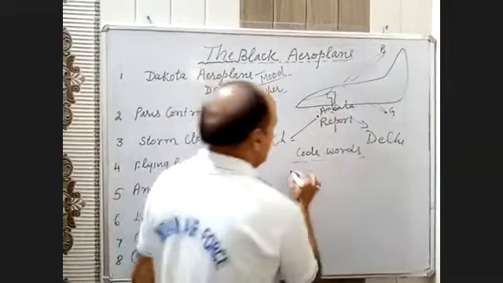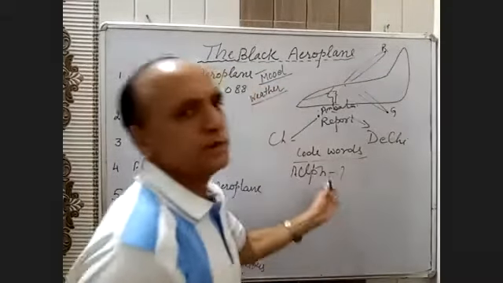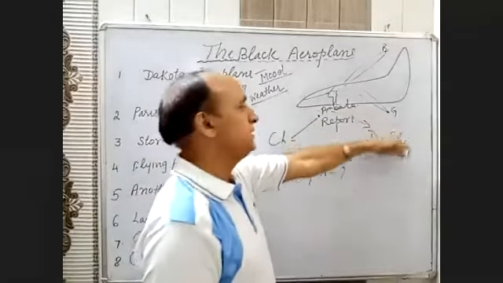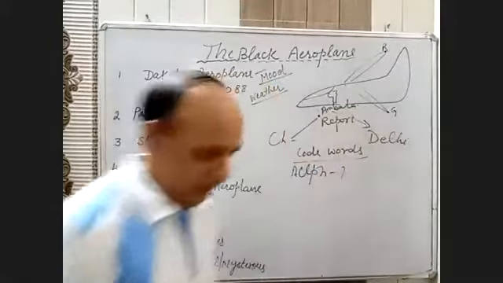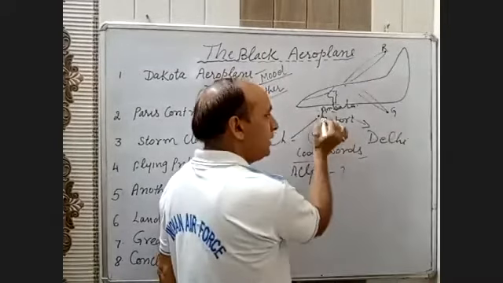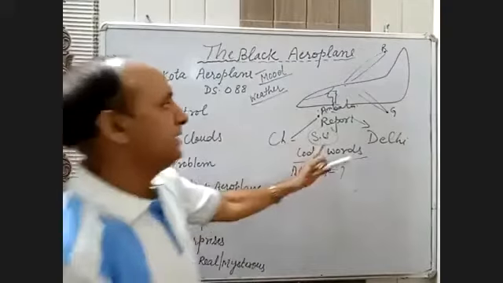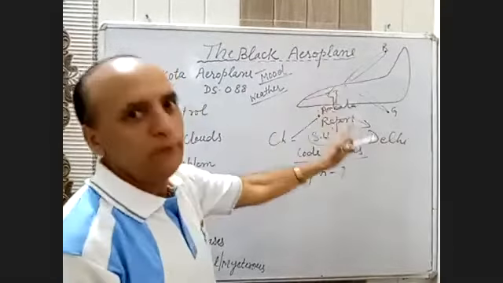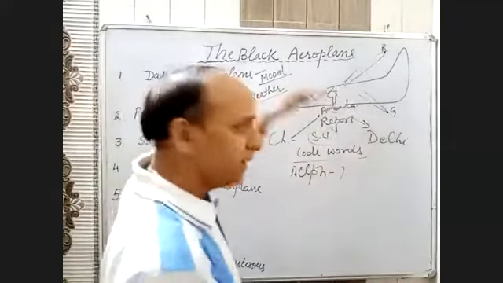For example, "Alpha 1 reporting" like this. Or, you can turn to 12 degree west. Then after that, he will hand over to the next, signal units, SU. They are controlling the ground control. These aeroplanes are controlled from the ground. They cannot deviate from their path. They have to fly at a fixed height.